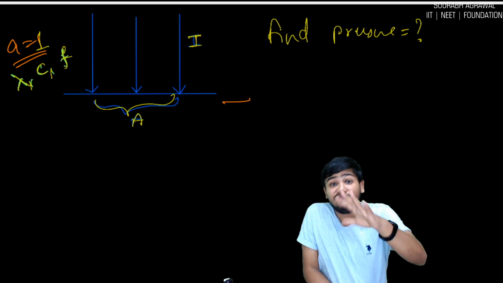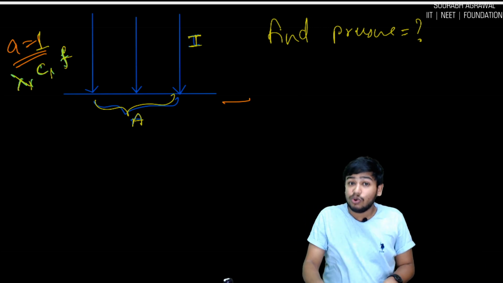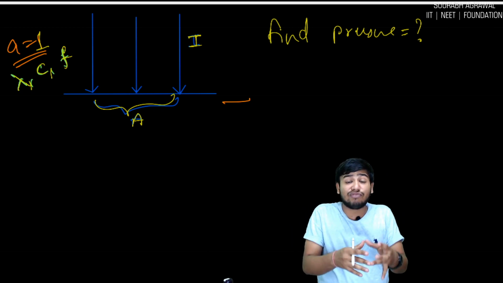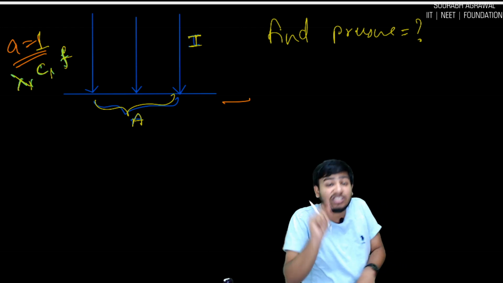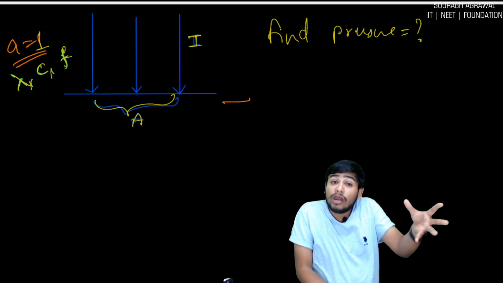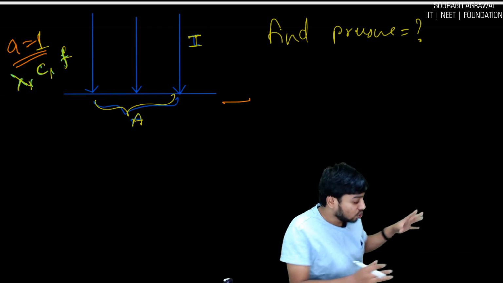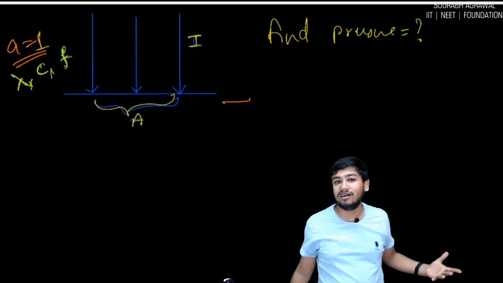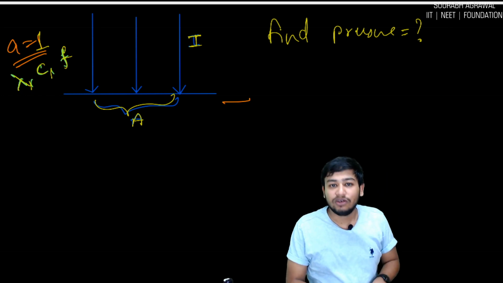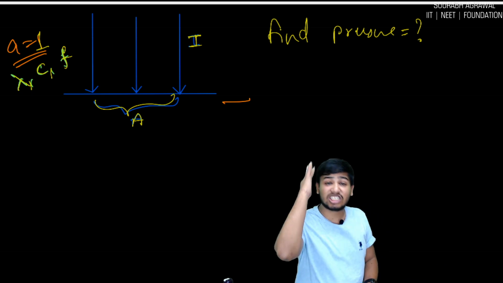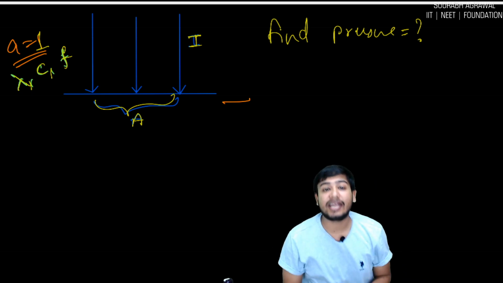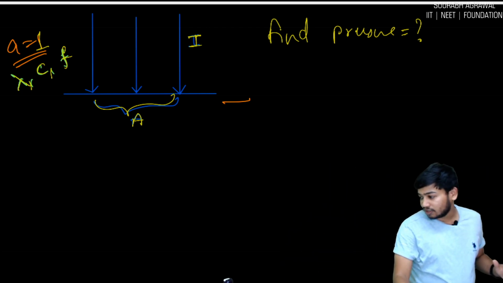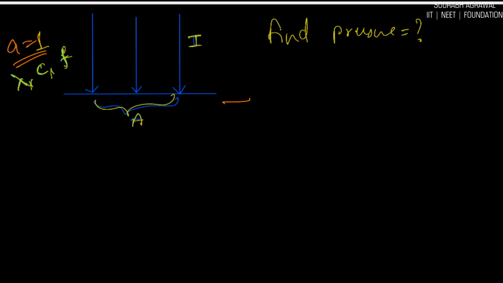First you think, because I told you everything, how to calculate pressure. Pressure is force upon area. Force, how will you calculate? Average force is change in momentum in 1 second. How many particles are falling? I already explained all the pieces. Now you have to assemble it. Now it is just a child's game. So I am giving you 1 minute. Pause the screen, attempt this question, and then I will tell you.